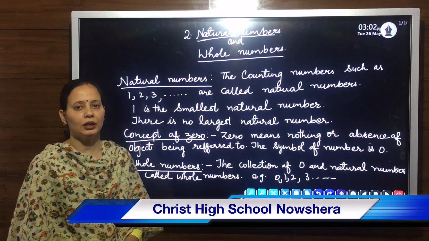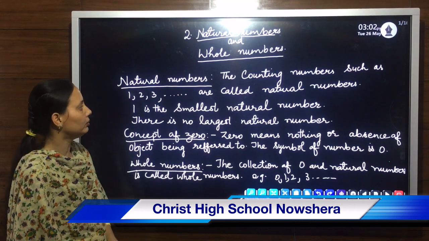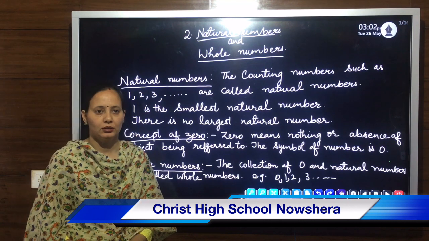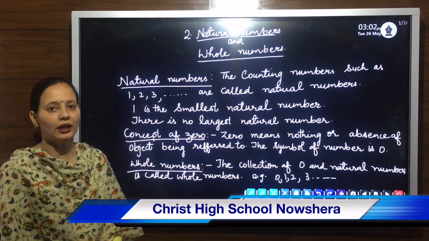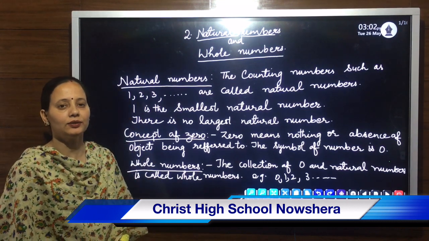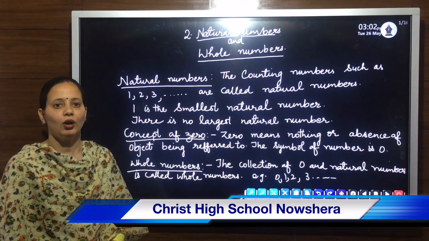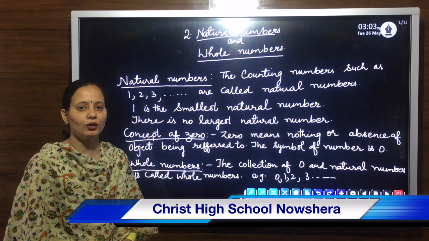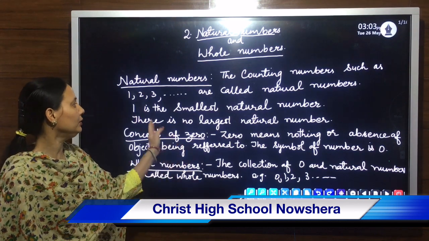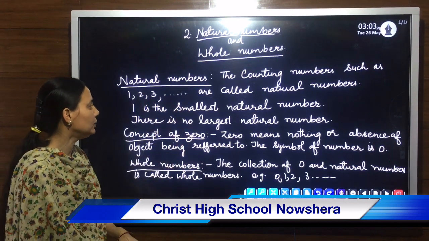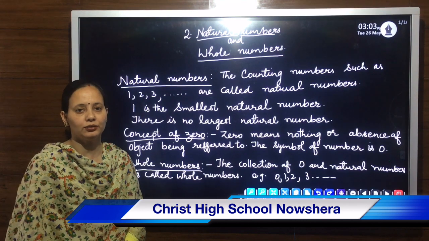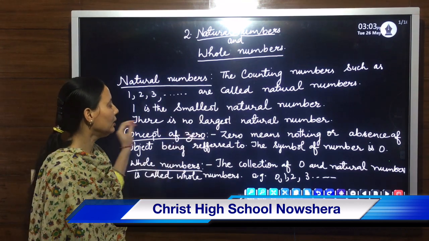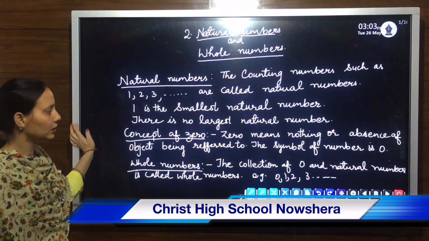Topic, that is natural numbers and whole numbers. First we will study what are natural numbers. As we start our counting, that starts from 1, 2, 3, all these numbers come naturally. We start from 1, 2, 3, or we can say the counting numbers, where our counting starts from 1. 1, 2, 3, all these numbers are called natural numbers.